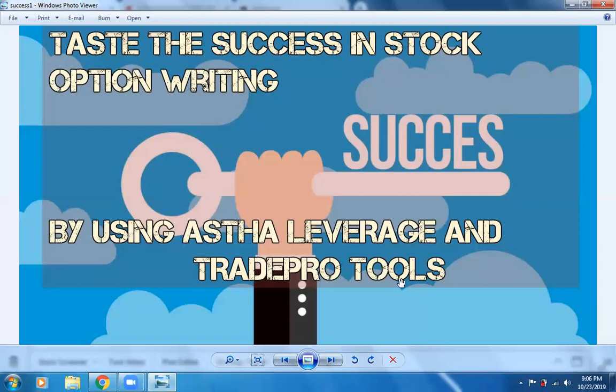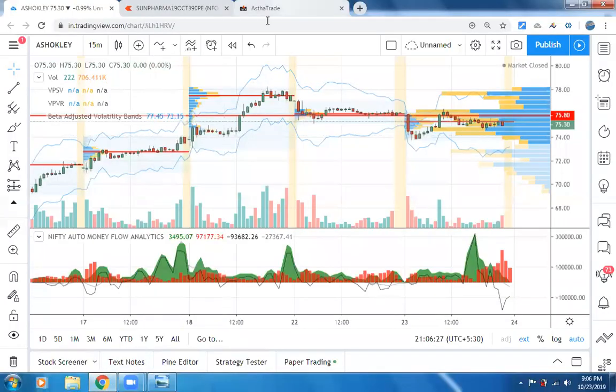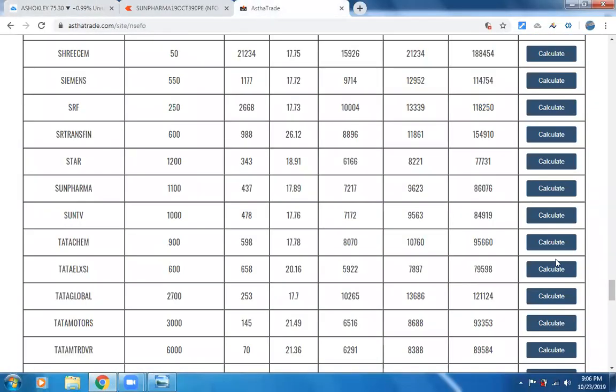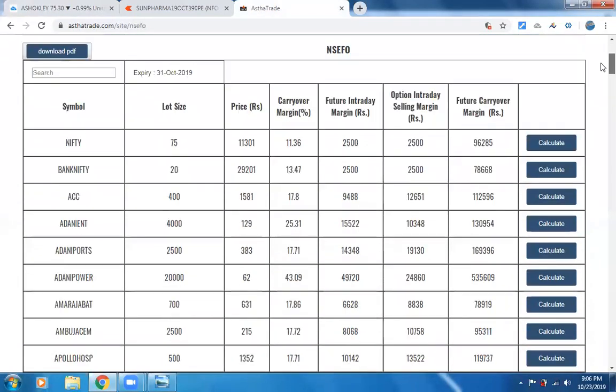Now I'm going to explain you how Astha Leverage works for you in doing intraday option writing. Let me go to Astha site and friends, actually these are the stock options that they are offering for your writing. For Nifty intraday you can do it for 2500 rupees, the margin required is 2500 rupees per lot, and Bank Nifty also 2500 rupees per lot, and for ACC 12,651 rupees.